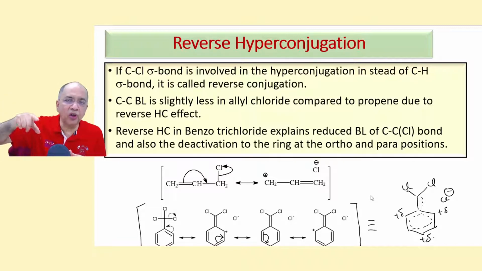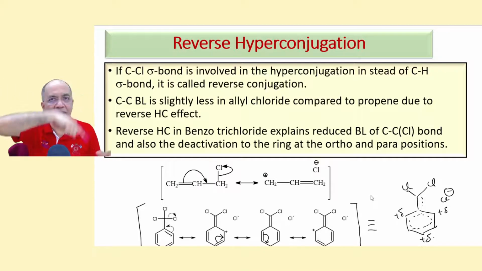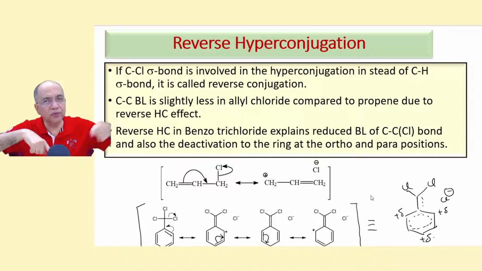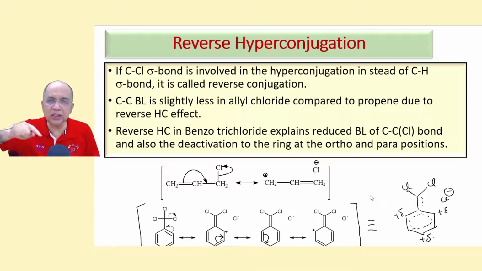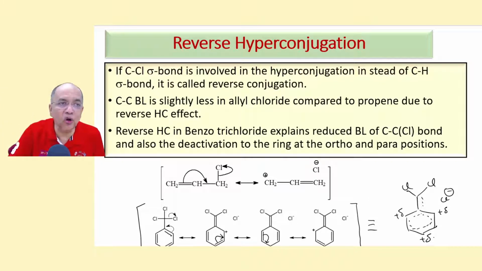The sigma bond will be broken towards the heteroatom. Now there, in the CH bond, the bond was breaking away from hydrogen. But in this case, the bond will be broken towards chlorine. Now if the CCl sigma bond is involved in hyperconjugation instead of the CH sigma bond, it is called reverse hyperconjugation.